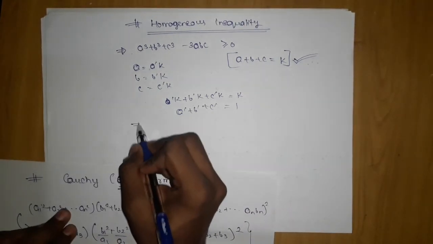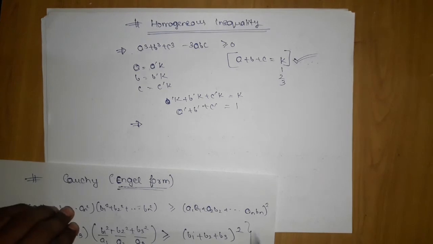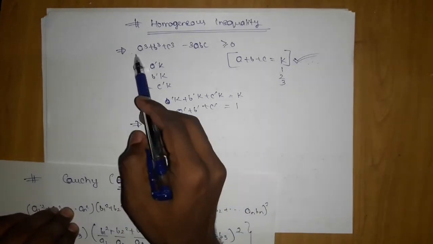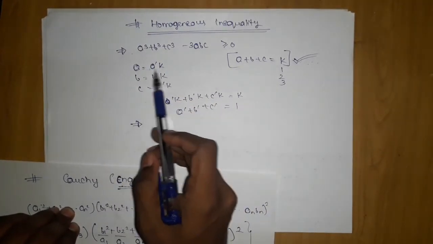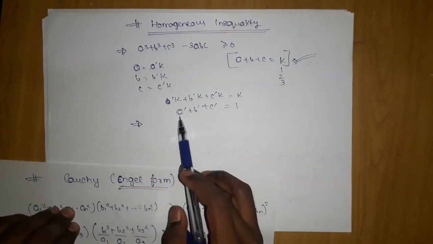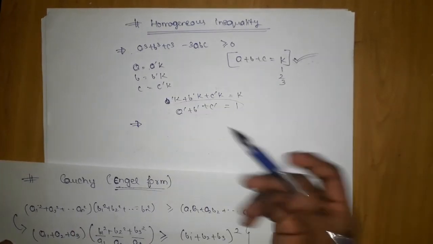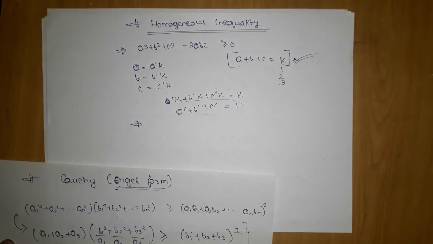And this is not the end, you can take it as 1, 2, anything. The homogeneous inequality property is that whenever the degree is 0, you can assume any such term and solve the problem considering it. Because homogeneous inequalities don't have any degree, the constant, whatever you take, cancels out in the end.